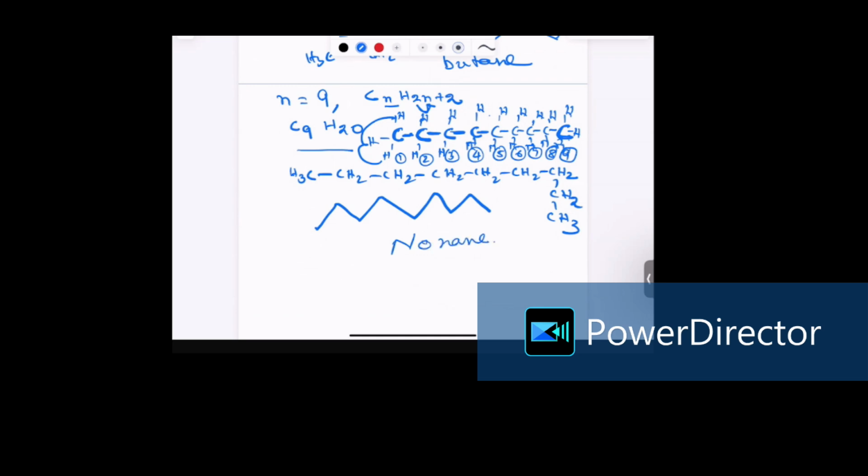Nonane. So like this, today we learned about the detailed structure of alkane: what the general formula of alkane is, how we write the individual structure of a given alkane, and how we name the alkane. In the second series of videos, we'll be talking about the alkene. Alkene is a hydrocarbon that contains a carbon-carbon double bond, and we'll be talking about the alkyne, and if time permits, we'll also be talking about the derivatives of hydrocarbon.